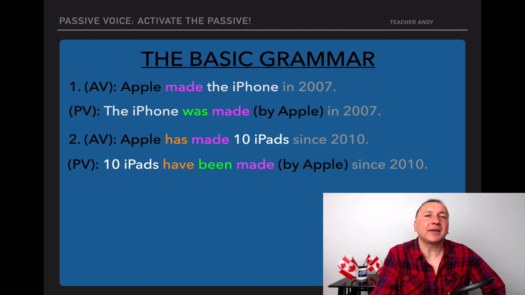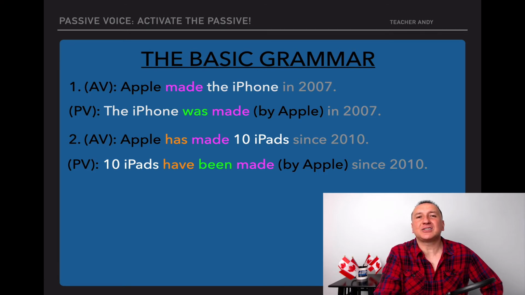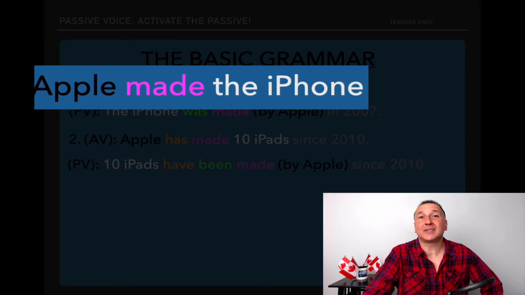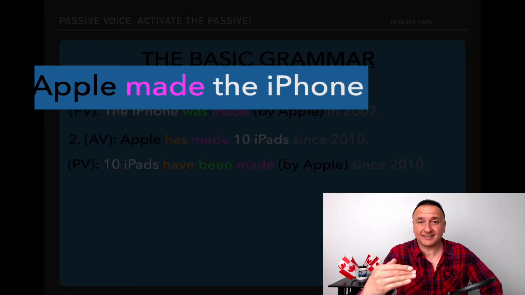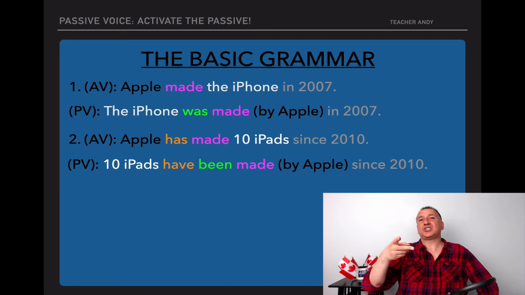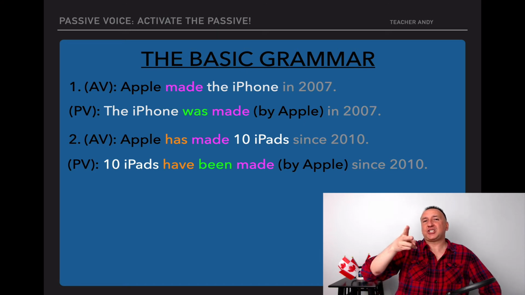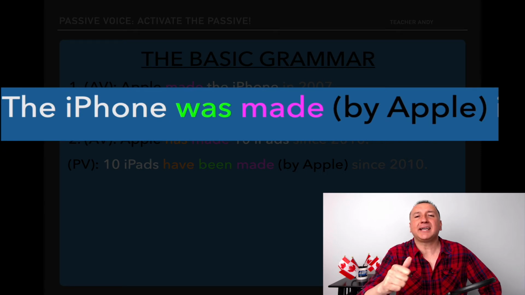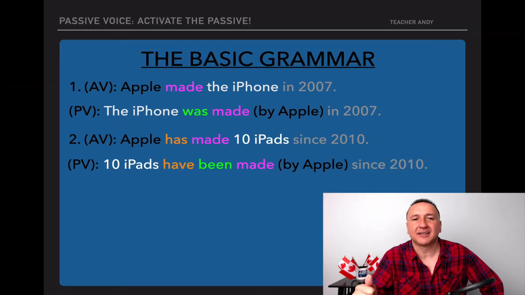Now, how do I go about transforming it from active to passive? Again, we're going to look at the formula, but the most important thing is that you change the order in the sentence. First, you have Apple made the iPhone. This is active because Apple makes the thing. But then when you change to passive voice, you have to switch it. And then first you place the object, right? The iPhone was made by Apple in 2007.